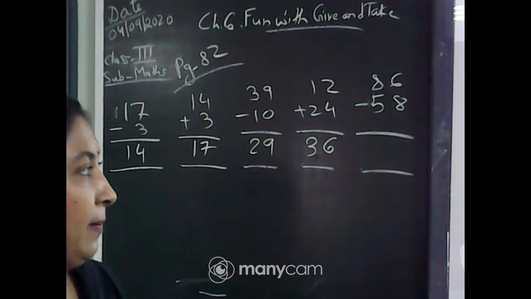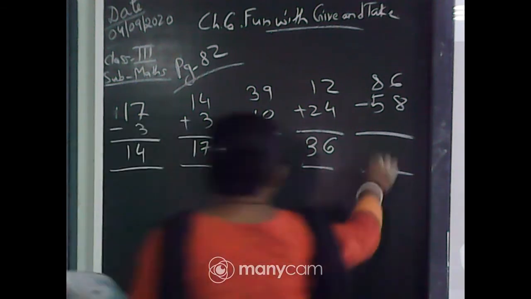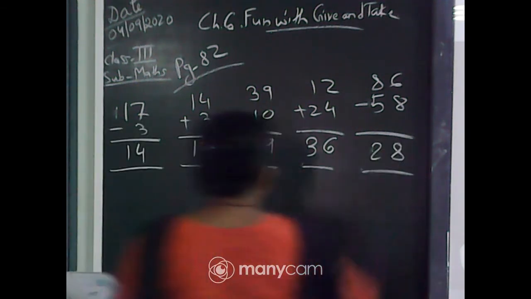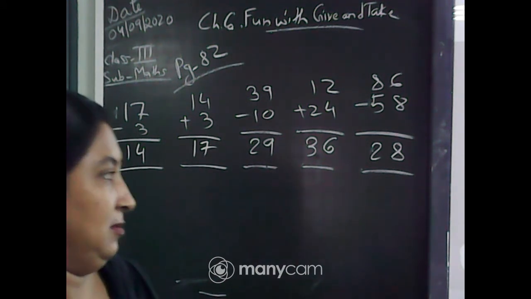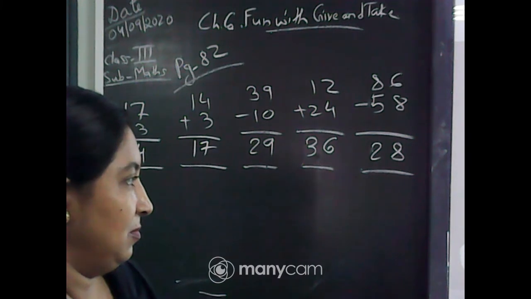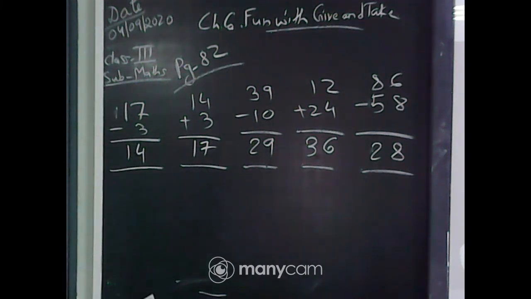Do it again. Yes, the answer is 28. Very good.